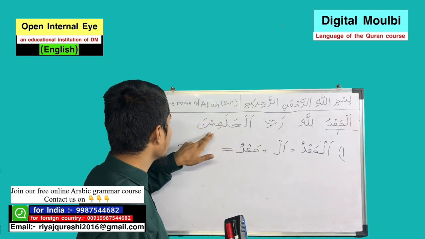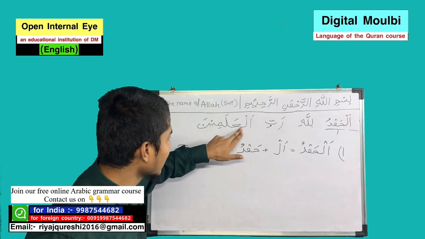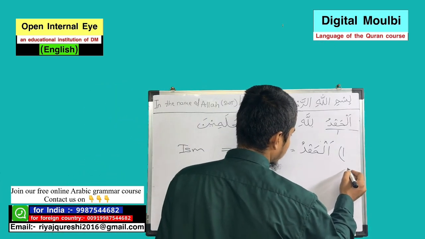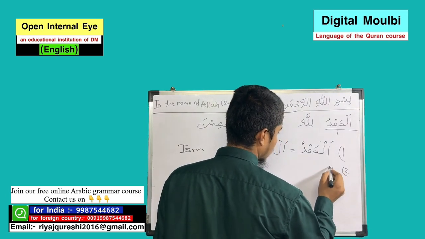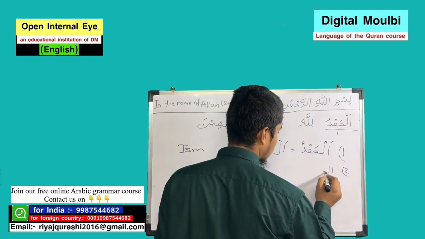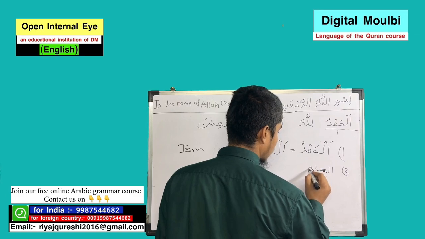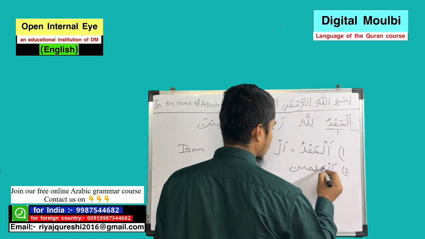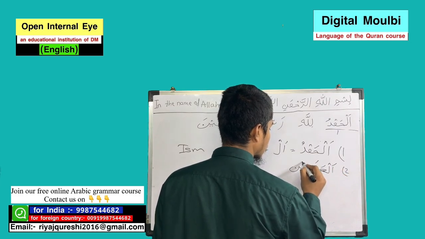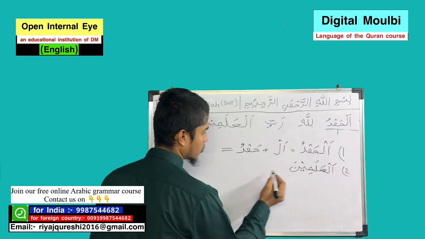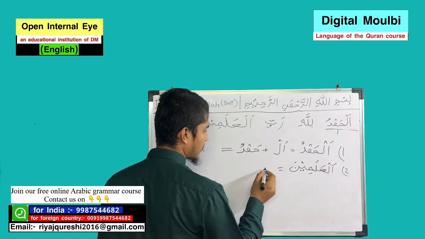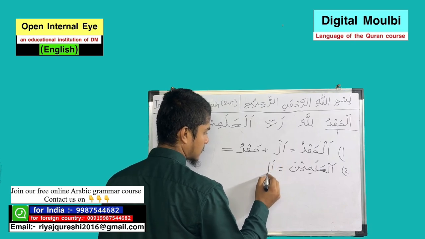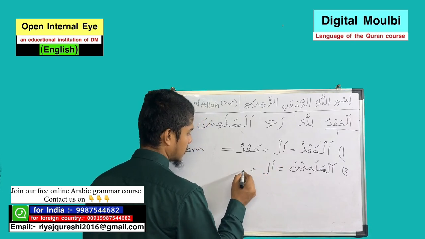Next, alamina. It has alif and lam. Let's break this word to understand more. Al-alamina. If you break this word, it has two things: alif lam, al, plus alamina.